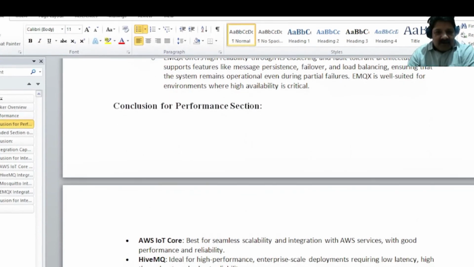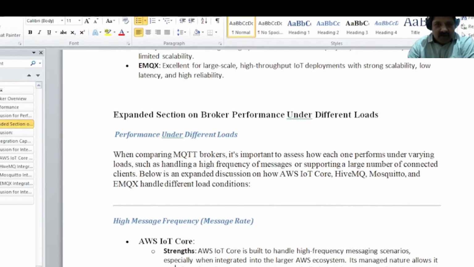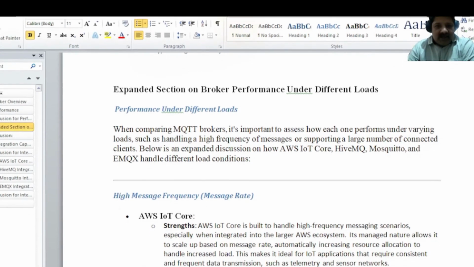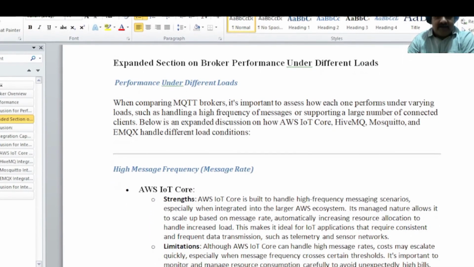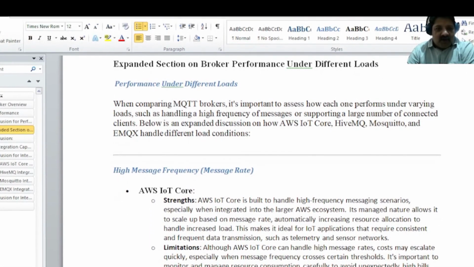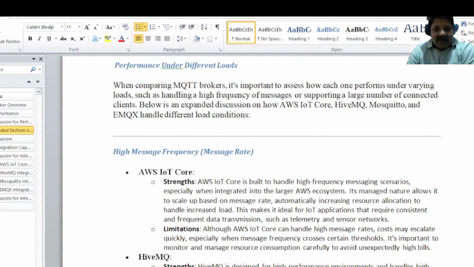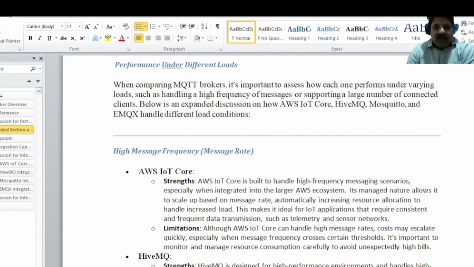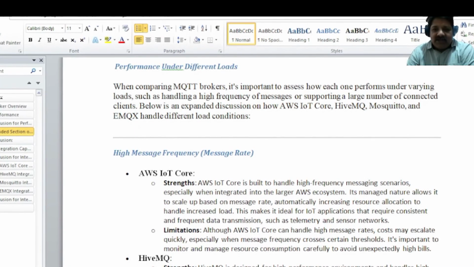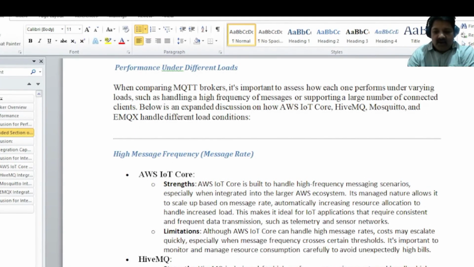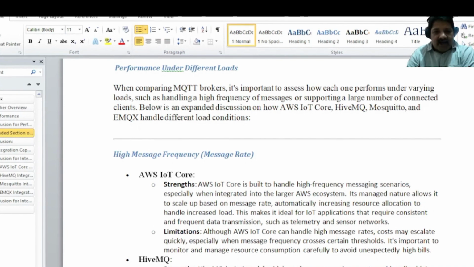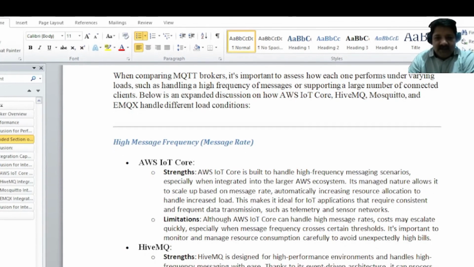Then the other aspect is load sharing. In different loads, you can consider AWS IoT Core. In case of AWS IoT Core, it can handle the loads, and the load mechanism is also very good here. Larger ecosystems.